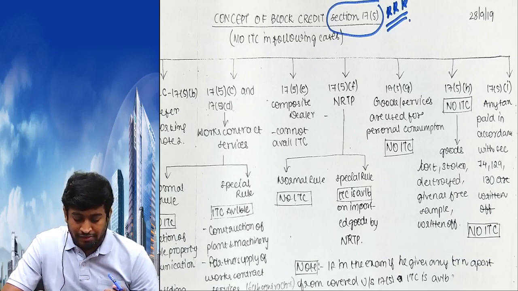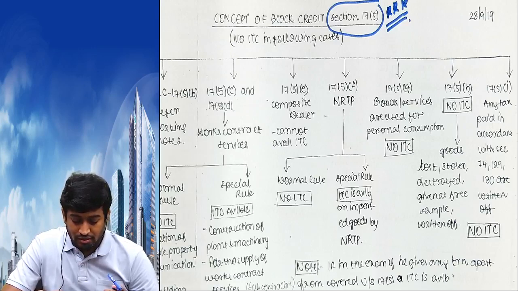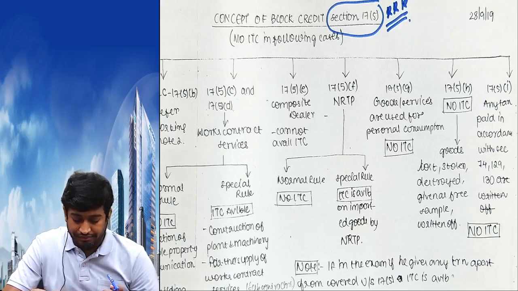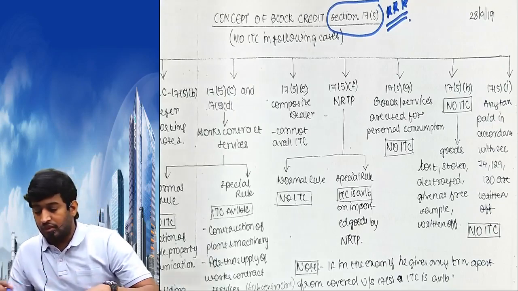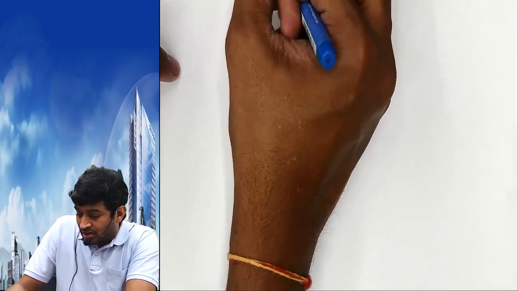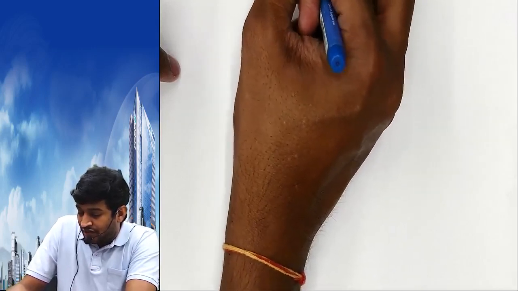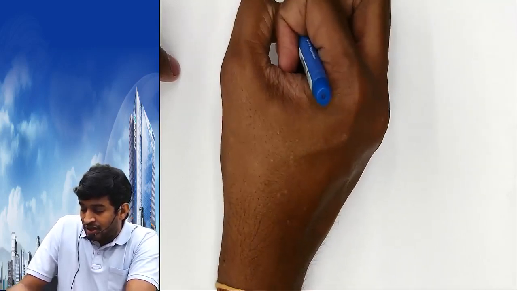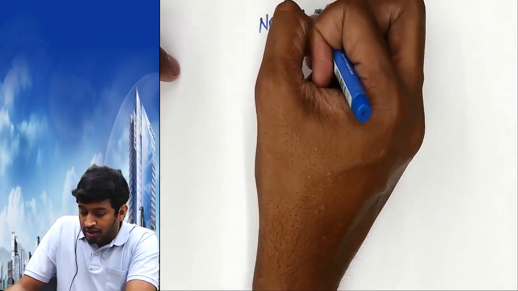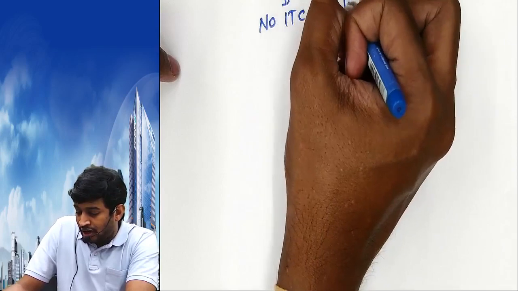Read this minimum 3 times, 1 day before exam. Concept of block credit, and the section number is 17 subsection 5, which is a negative section. It says no input tax credit in following cases.